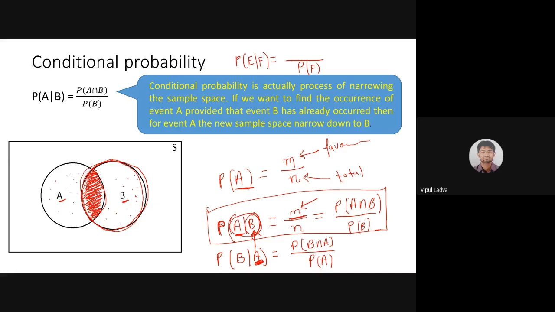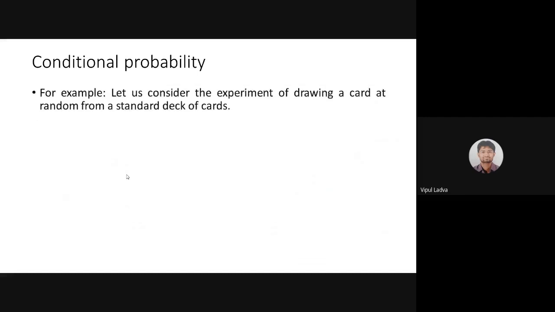Now, if you are still not clear about conditional probability, then I need to give you one example. So stay with me. I'm giving you an example which will make the concept of simple probability and conditional probability crystal clear. You will be clear with just one example. Stay tuned with me. Okay, let's discuss one example.